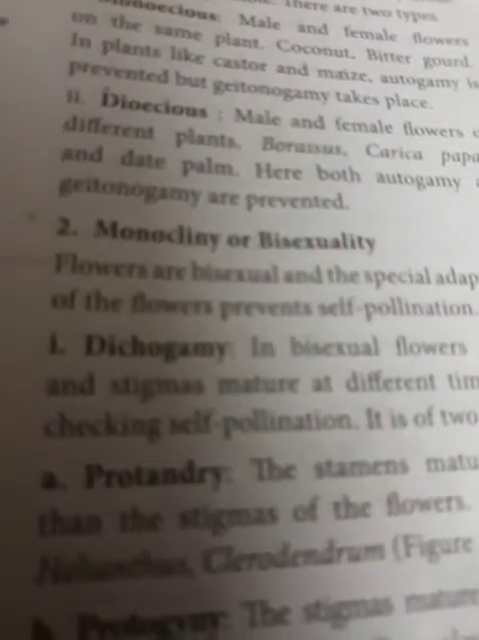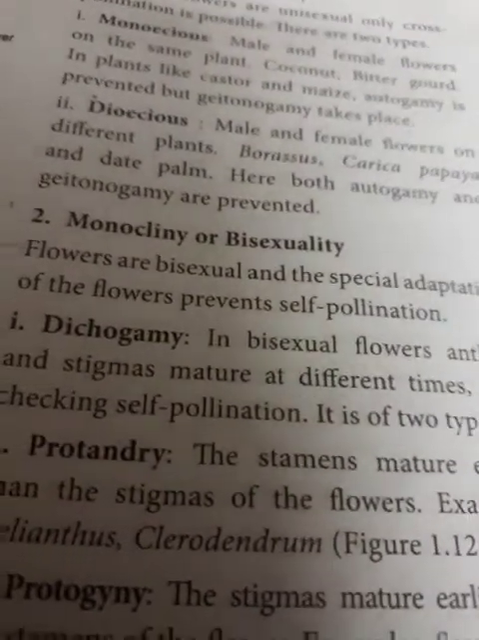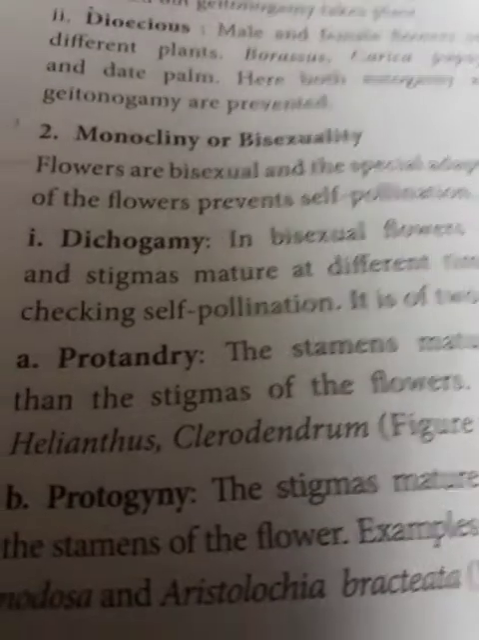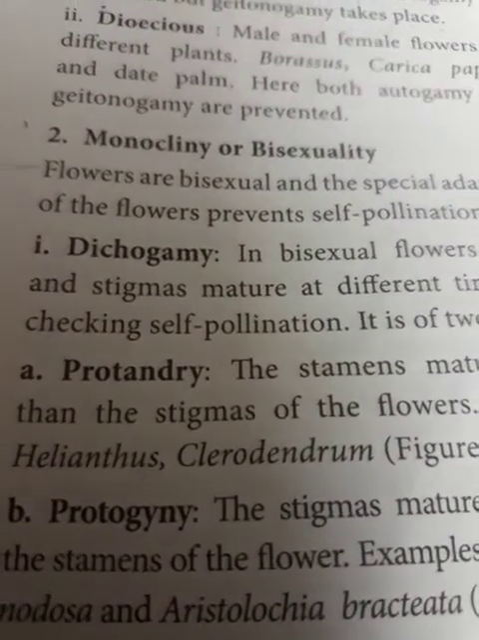The first type is called protandry. Try to keep the word andry in your memory. That means the stamens mature first, earlier than the stigmas of the flower. Examples: helianthus, the sunflower, which we already know, and clerodendron.